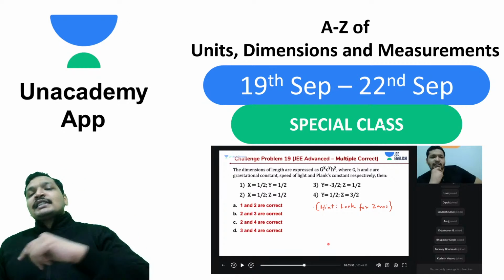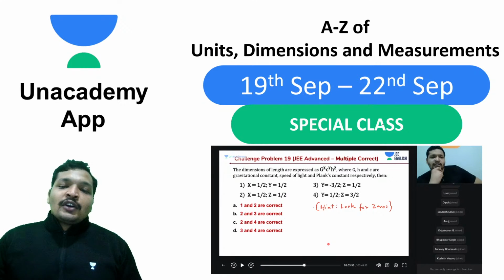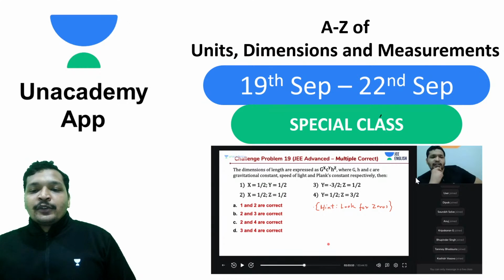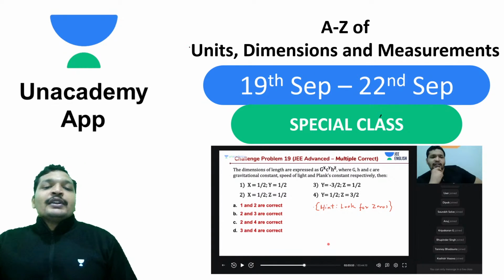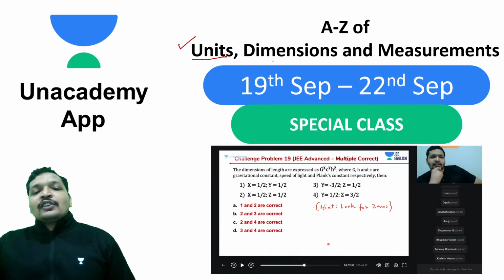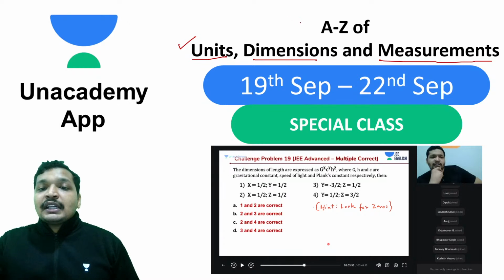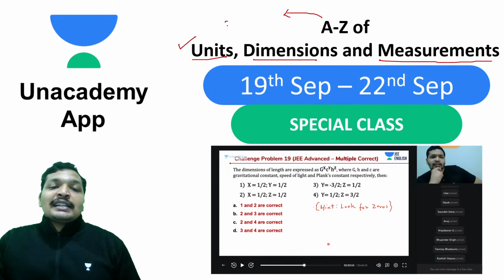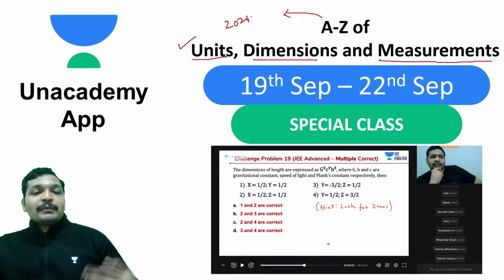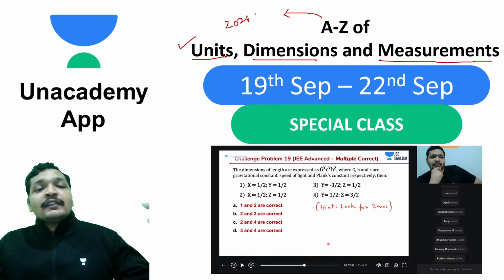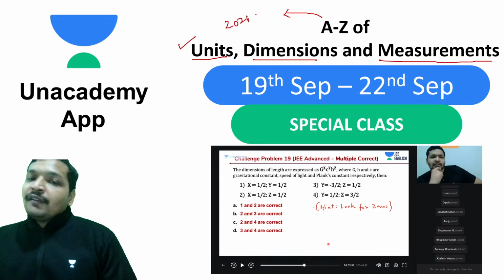But anyway, units, dimensions and measurements is one of the easiest topics, and electrostatics is also a very easy topic. Don't worry about it, and I've told you the techniques to solve them. Do attend it for your JEE 2021 preparation as well. 2021 aspirants, don't freak out. One or two questions can be like this, but most of the questions are going to be easy. But anyway, you can predict those one or two questions as well from the given techniques.